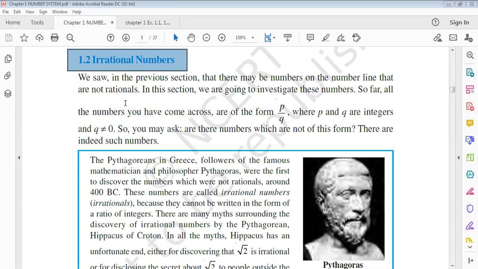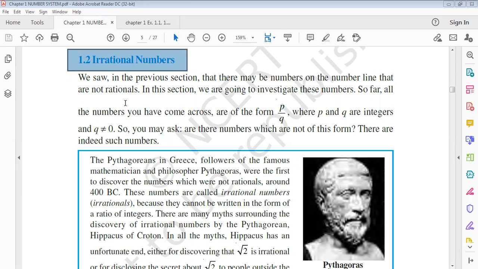Good morning, students. Today we are going to learn about the irrational numbers. As we have seen in the previous section, there may be numbers on the number line that are not rational. In this section, we are going to investigate these numbers. So far, all the numbers you have come across are of the form p by q, where p and q are integers and q is not equal to 0. So you may ask, are there numbers which are not in this form?